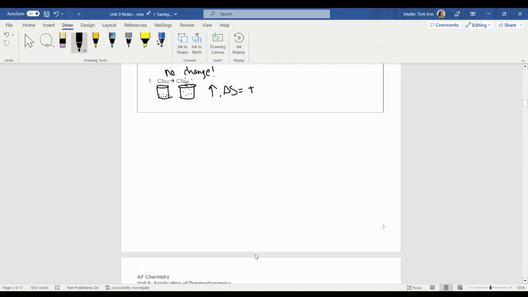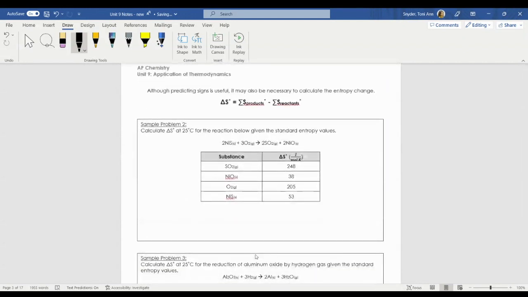However, not only can we predict the sign, but we can also actually calculate a numerical value for entropy. So we can actually quantitatively calculate what is the value for delta S. Okay, how much is entropy increasing or decreasing in a reaction? And that green paper that I gave you has all of these delta S values on it. But in this packet, I tried to give you those values like they would on College Board, so you don't have to go searching for each of these entropy values.